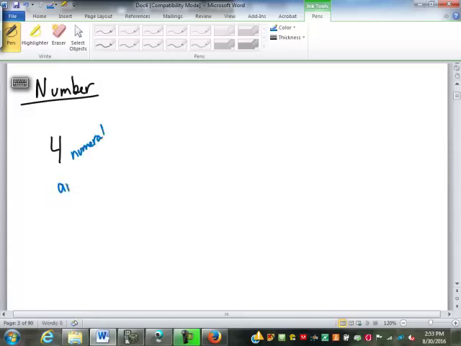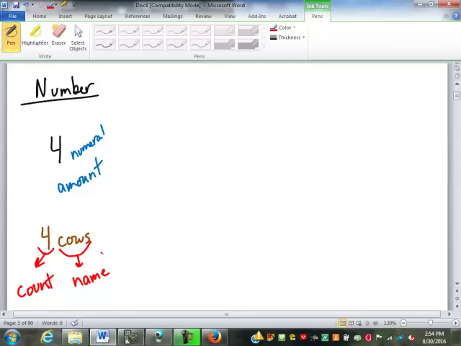It is an amount. It's telling us how many of something. To truly be a number, we have to have that amount, but we also need to know of what. So let's say it's 4 cows. So we have the 4, which tells us how many. I'm going to call that the count. But then we have the cows that tell us of what. And that's, what's that? The value? Well, I'll refer to it as the name. It could be a label, units or whatever.